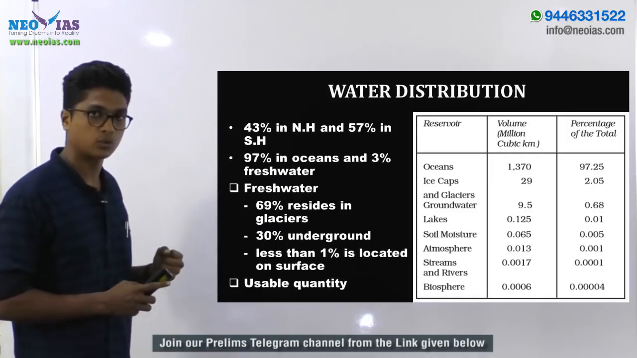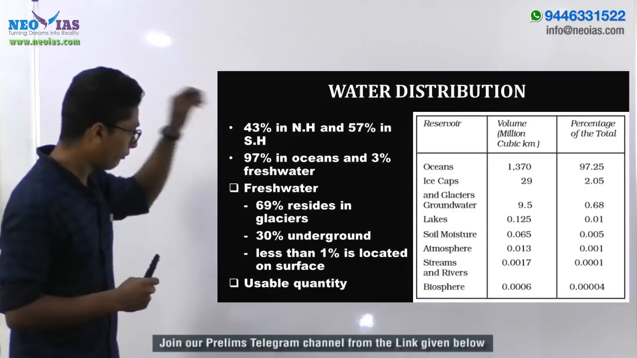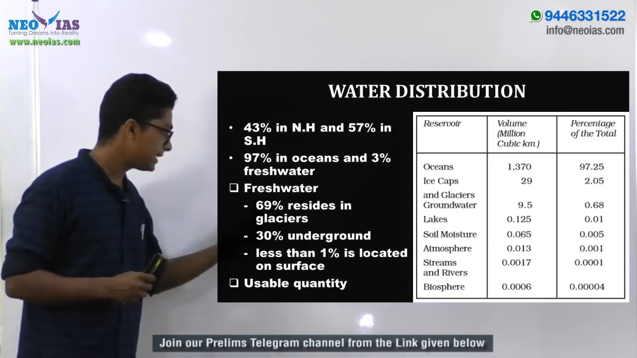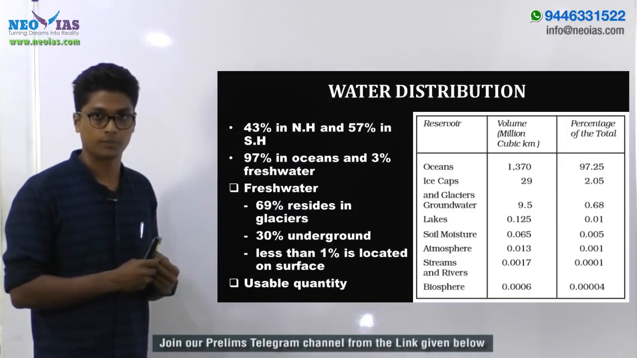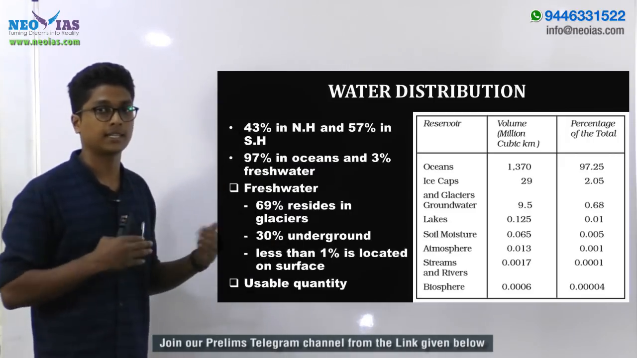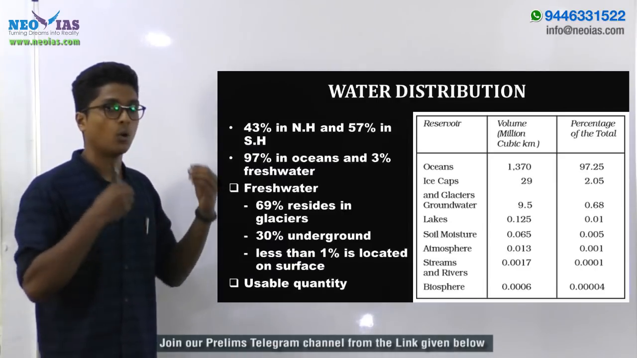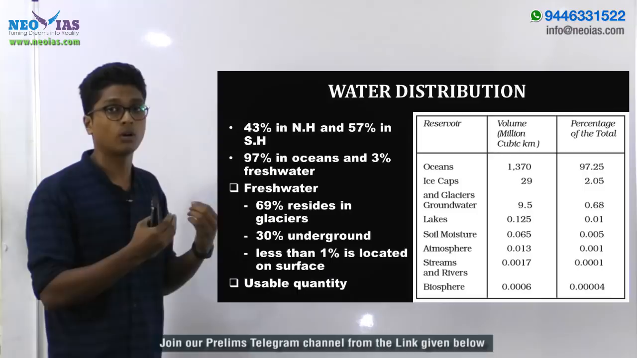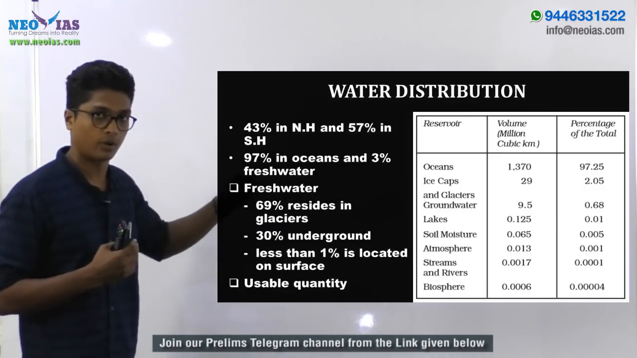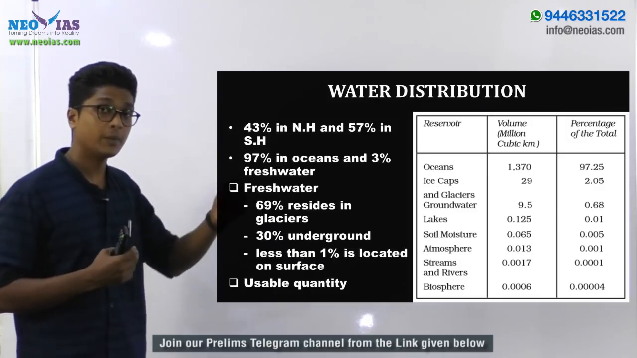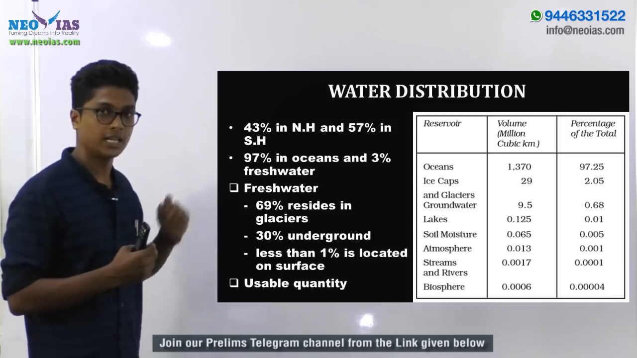Now regarding this fresh water itself, if you're considering this 3% of the fresh water, 69% of the entire fresh water is bound up in ice caps and glaciers. Like in the Arctic and Antarctic, we have ice caps, and in certain mountainous regions, we have glaciers. So all these ice caps and glaciers are formed of fresh water. So 69% of the total fresh water is bound up in ice caps and glaciers, right?